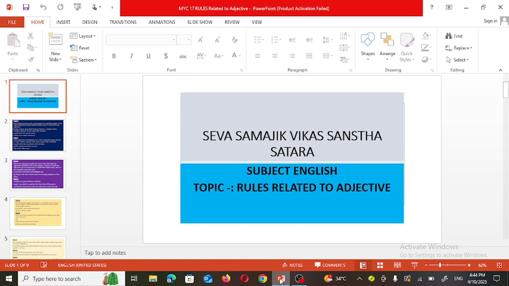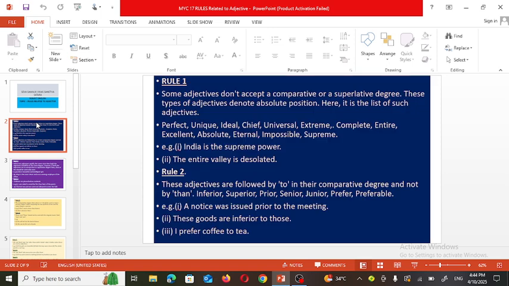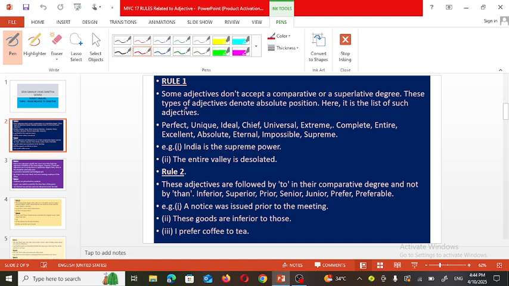In today's session, we are going to discuss the rules related to adjectives. Now let's discuss these rules one by one. First rule: some adjectives don't accept comparative or superlative degrees. These types of adjectives denote an absolute position. Here is the list of such adjectives.